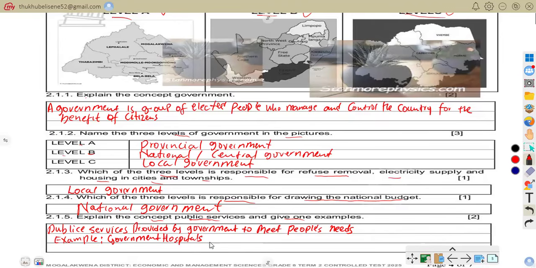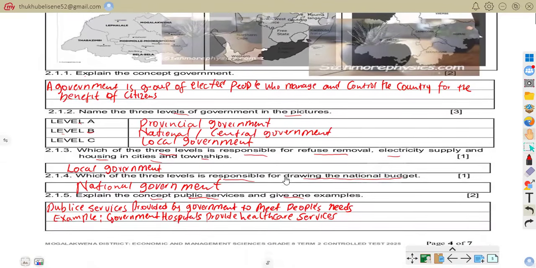Government hospitals provide healthcare services. That is the example that we can give. Also, you can talk of education, infrastructure, security. All those are examples of public services. Hope you are together on that. So that is that. Let us move on.